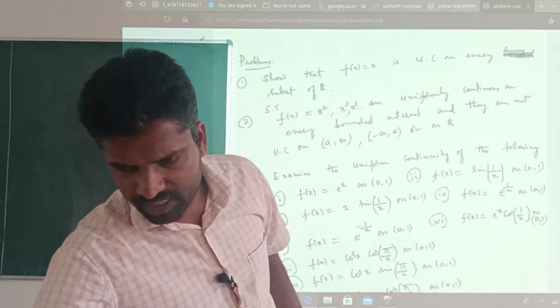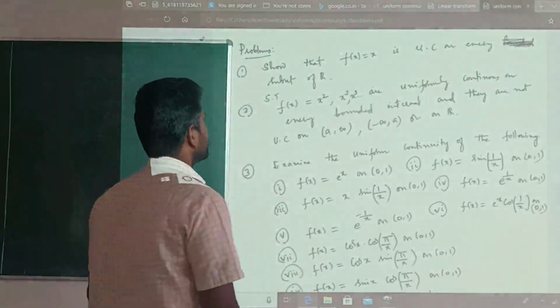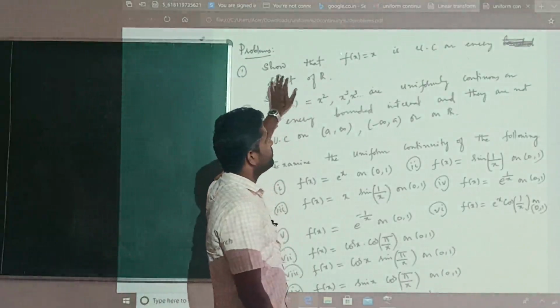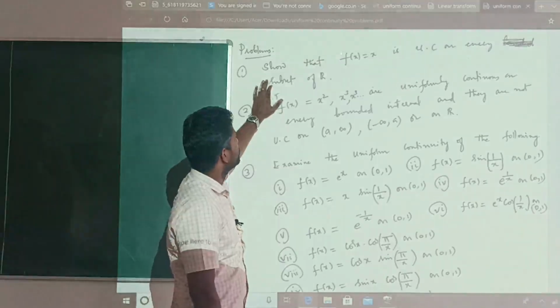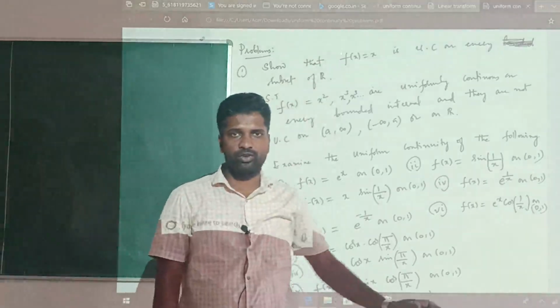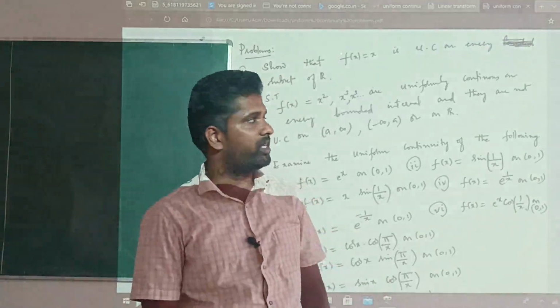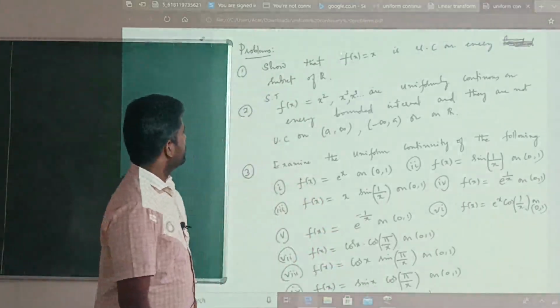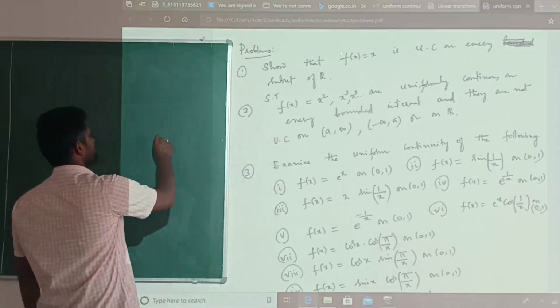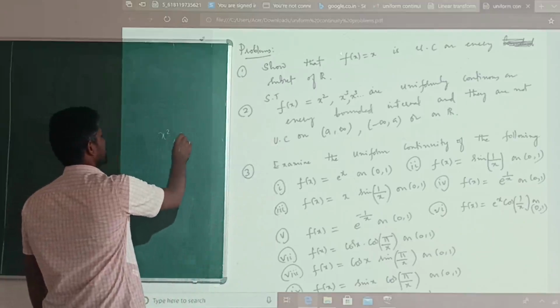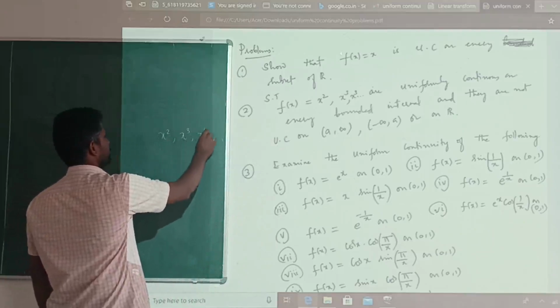The first problem we already discussed. f of x is equals to x, whether it is uniformly continuous on every subset of R. This we solved. If you look at the previous video, you will get to know how f of x is equals to x is uniformly continuous. And the second, you try to solve this. f of x is equals to x square, x cube, x to the power 4.